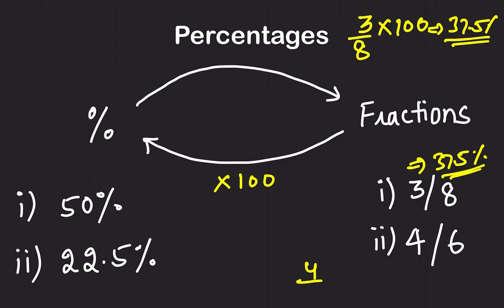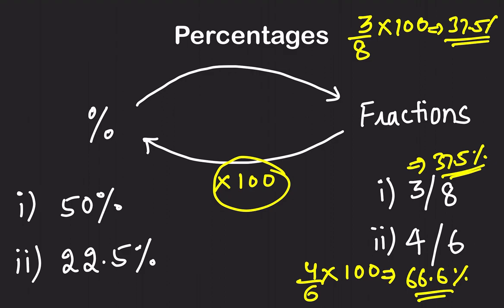Now, another example, 4 by 6. To convert it into a percentage, multiply it by 100. When you calculate it, you will get something like 66.6%. So just note it down. To convert a fraction into a percentage, you need to multiply it by 100. But on the other hand, to convert a percentage into a fraction, you need to divide by 100. Just the opposite of what we do while going from fraction to percentage. So 50% is given to us.